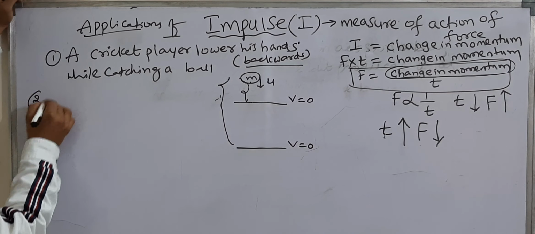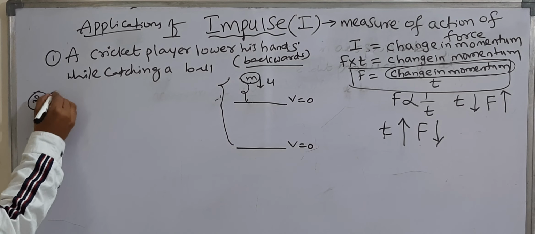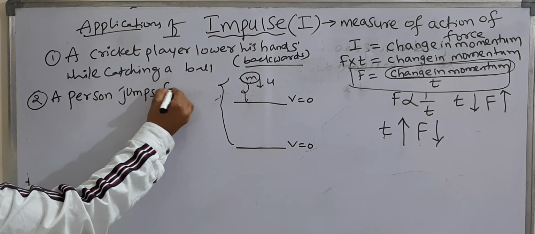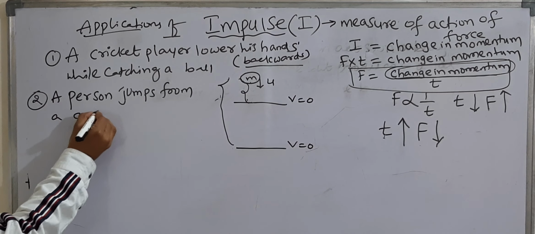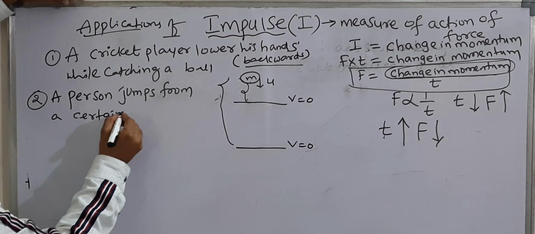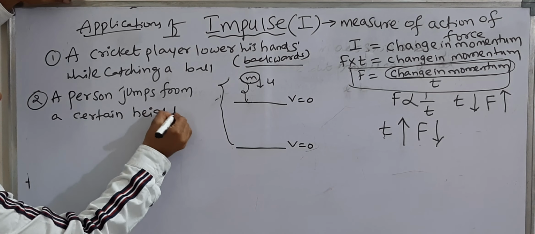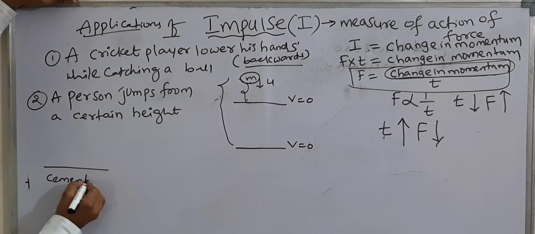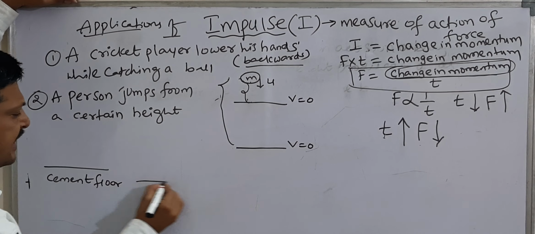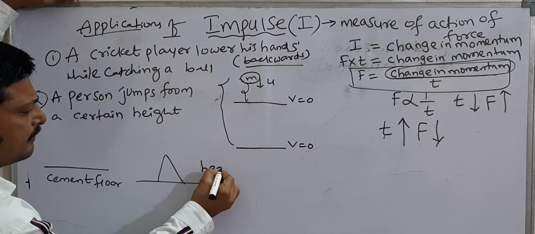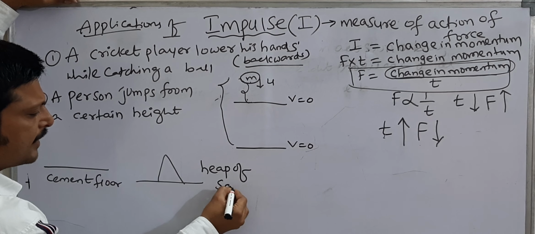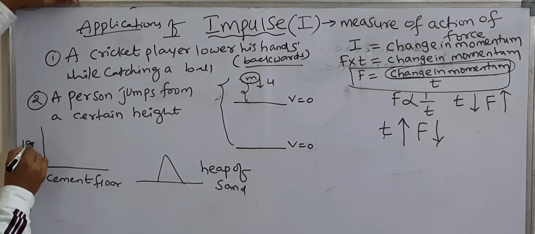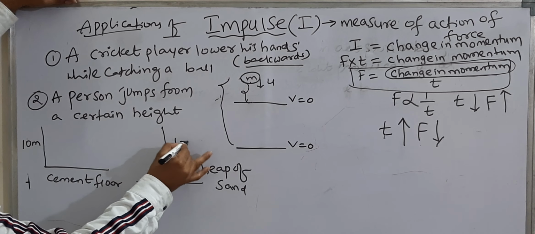Next one. See here, suppose a person jumps from a certain height. One is a cement floor. Another one is a heap of sand. Here the person is jumping from a height of 10 meters in both cases.